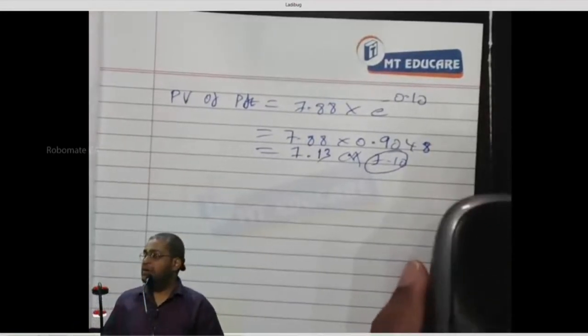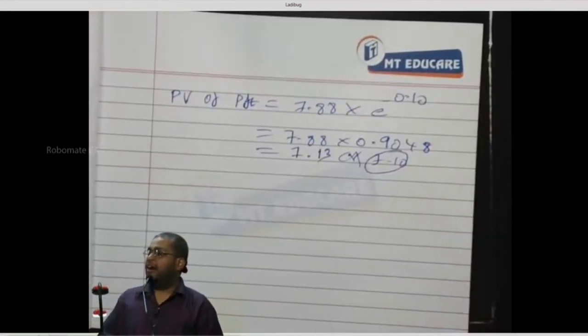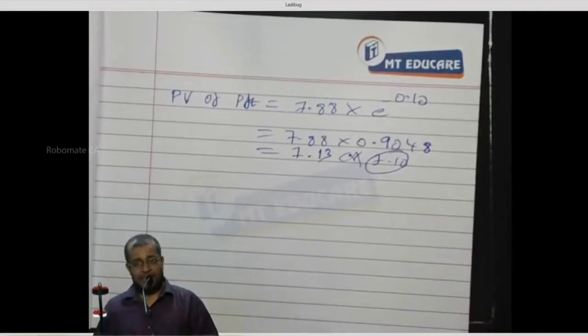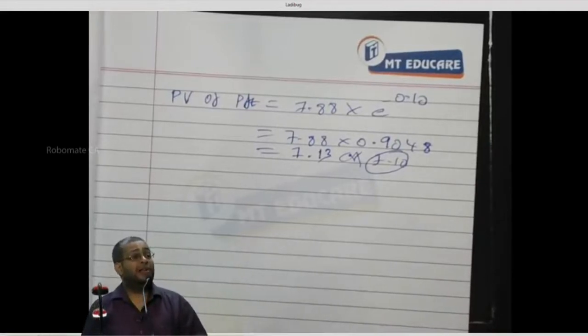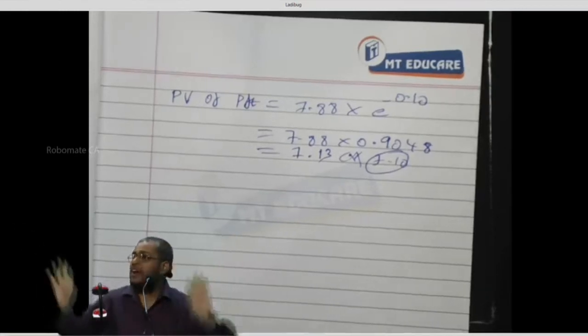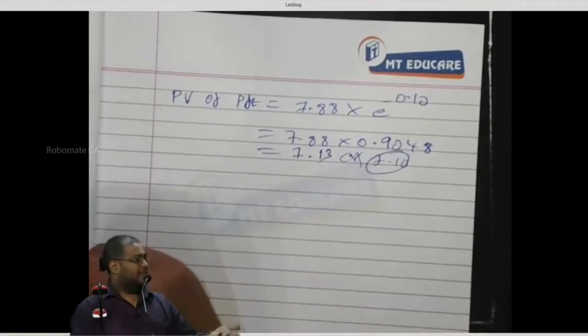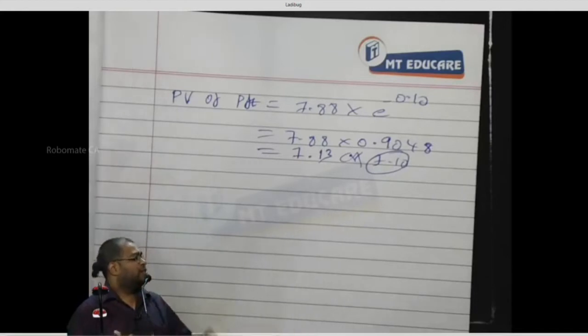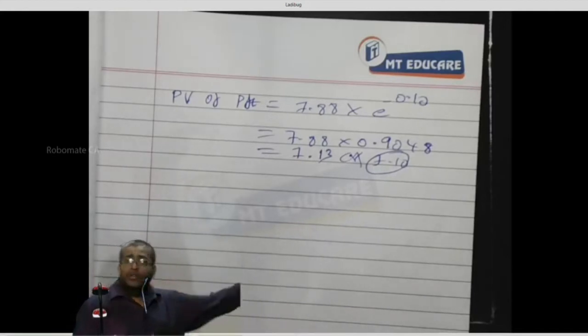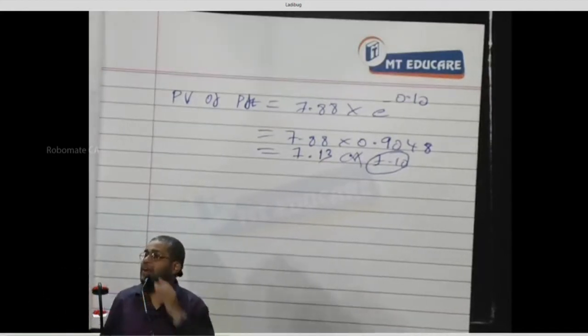Now, today the call is worth how much? 37.1. Trading at what? 30 rupees. It is underpriced by what? 7.1. That is what we can arbitrage profit. Everybody, yes or no? A call worth 37.1 is available for how much rupees? Yeah, 30 rupees. I am getting a benefit of 7.1. How can I earn that benefit? Through this strategy, the benefit could be earned. Are you following what I am saying?